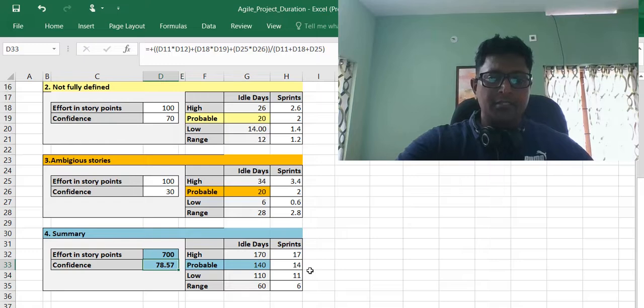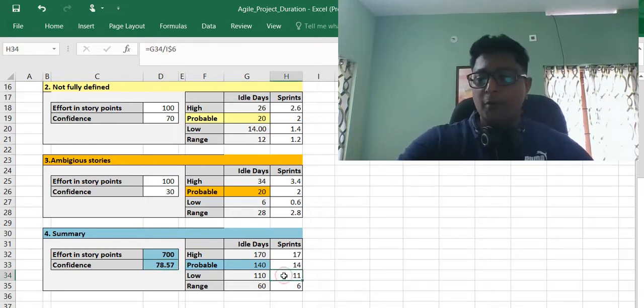So the figures that go to the business are here. Between 11 and 17 sprints, I will be able to finish it up. But however, I think that probably we'll be able to finish it up in 14 sprints. This is how I give the rough estimate to the business stakeholders.